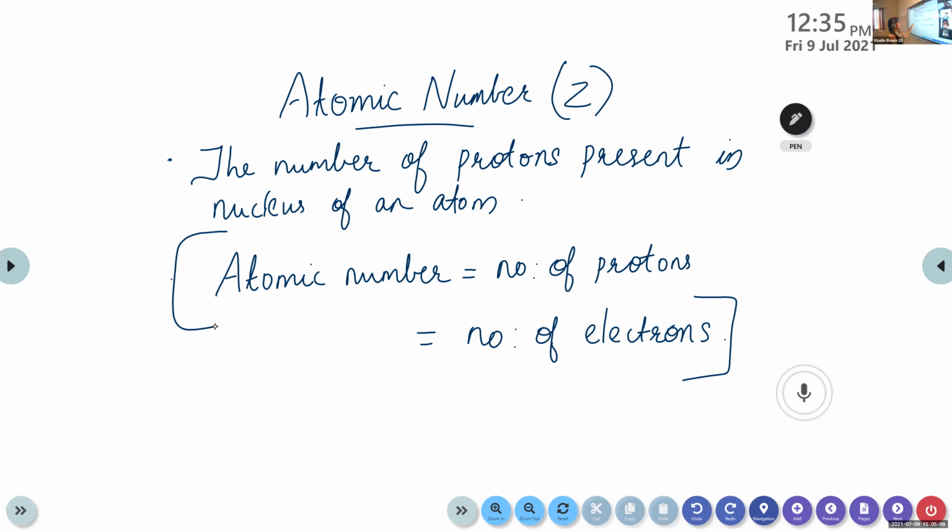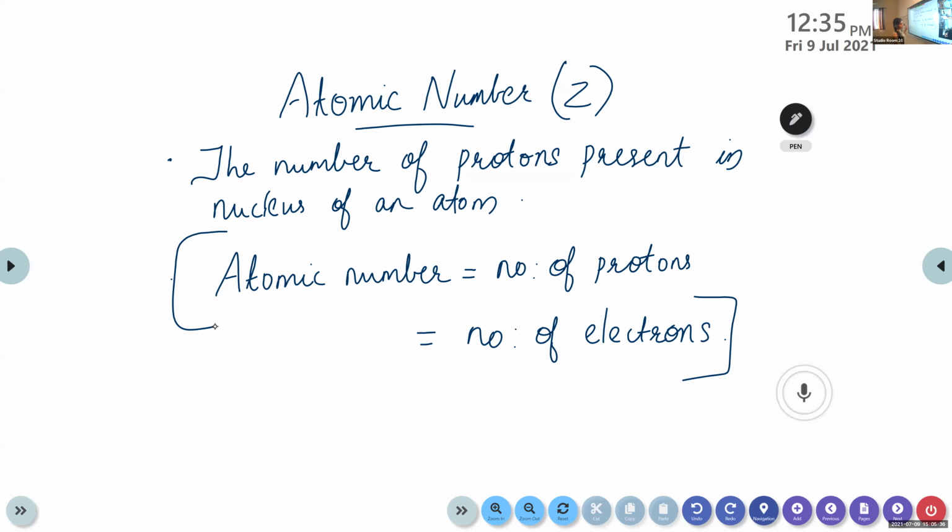So this atomic number is always equal to the number of protons and the number of electrons present in an atom. Okay, so if in the question the number of protons is given, you are able to write the atomic number of that element. Clear, children? This is clear for you? Yes. Okay, then we are moving to the next one, that is mass number.